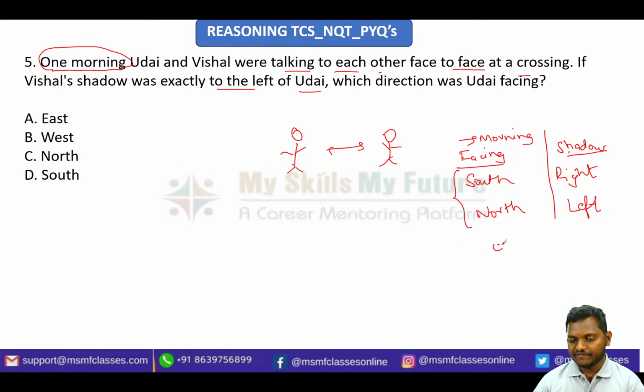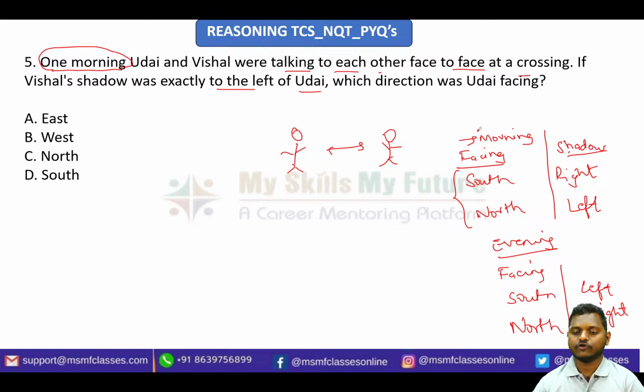And what about evening data? Exactly opposite. If a person is facing south, his shadow will be on the left side, and if a person is facing north, his shadow will be on the right side, which is exactly opposite. If you remember any one of the data, it is enough, because from that you can deduce the other part of the day. I recommend you remember only the morning data, facing south and facing north.